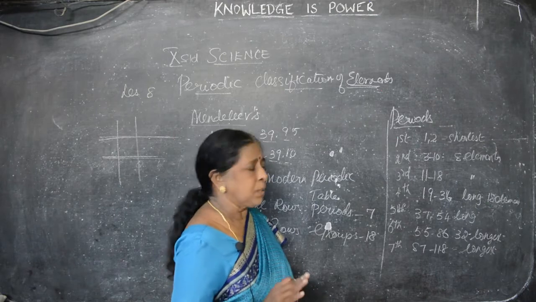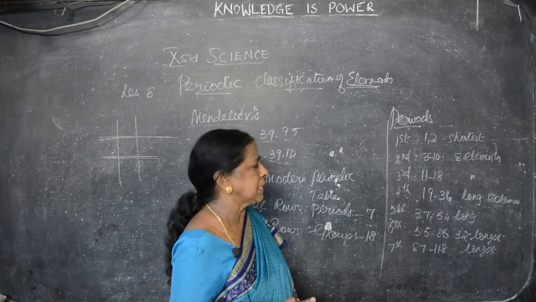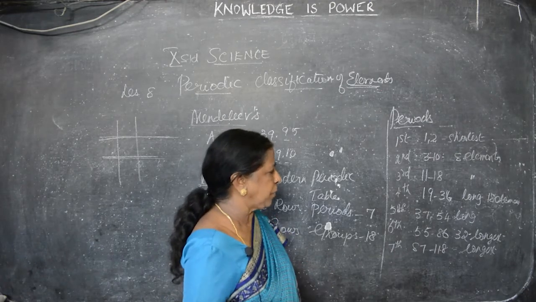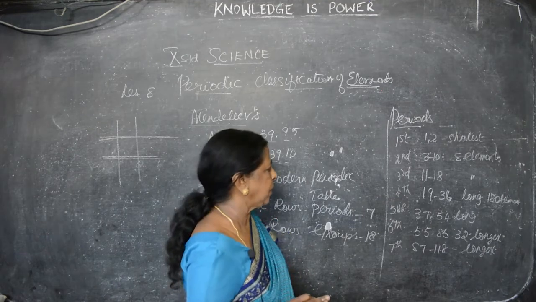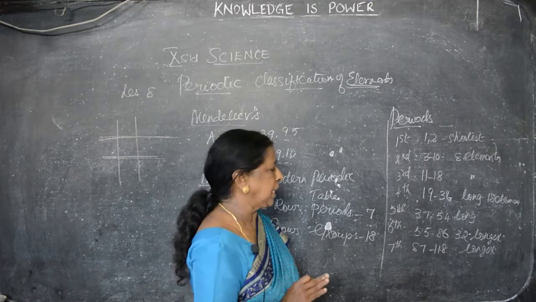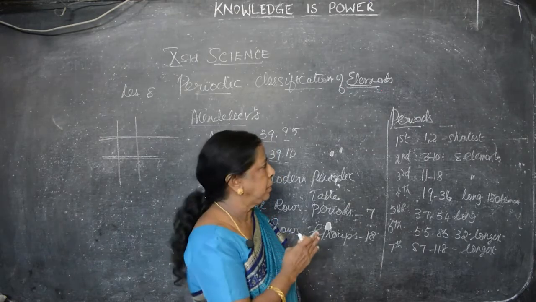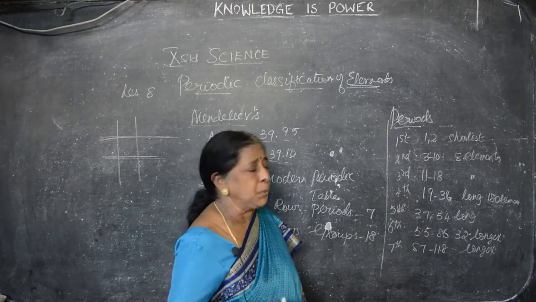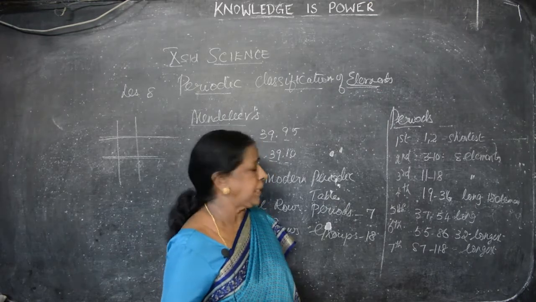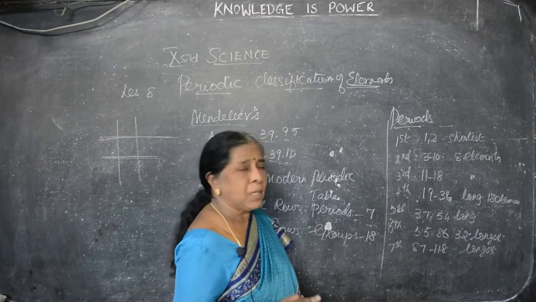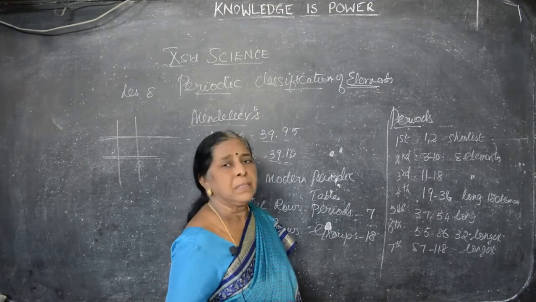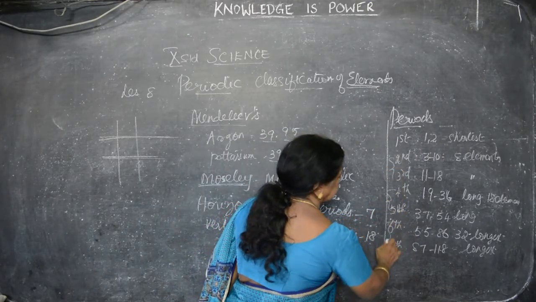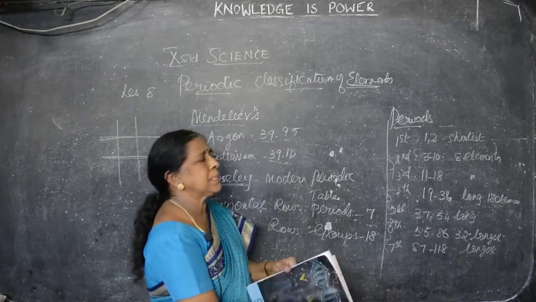Here also 8 elements. In the fourth period, atomic number 19 to 36, that is a long period. And the fifth one also, 37 to 54, that is also long, 18 elements only. 4 and 5 are almost the same. And the sixth period, atomic number 55 to 86. How many elements are there? 32 elements are arranged in it. This is the longest period. And the last one, the seventh period, atomic number 87 to 118. This is also the longest period. So the first one is short, second and third same, 4 and 5 same, and 6 and 7 same. Clear? So like this the elements are arranged.